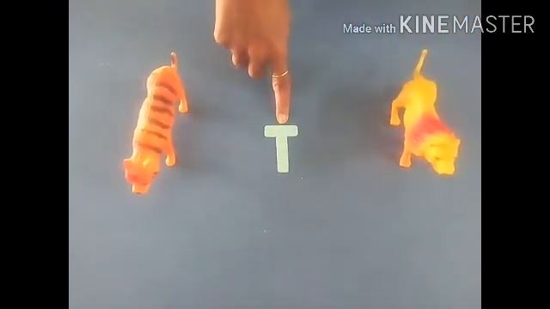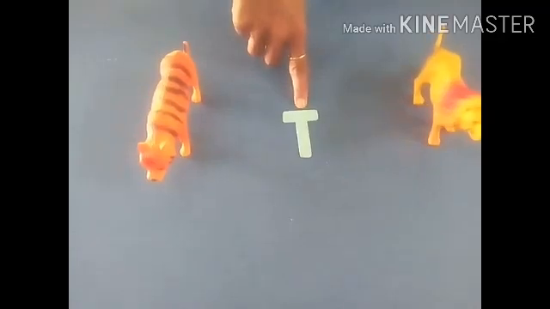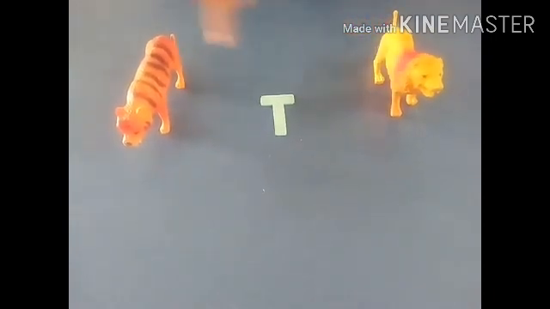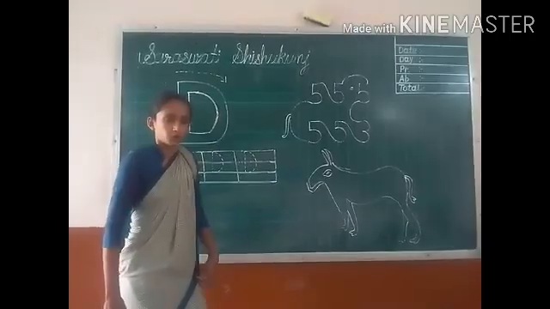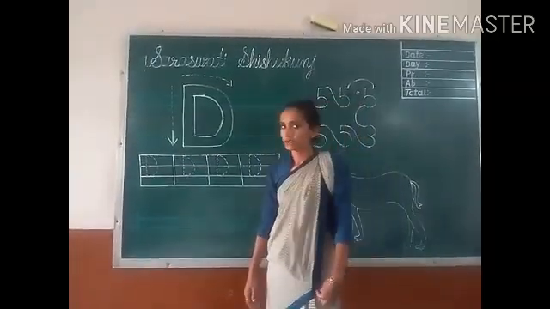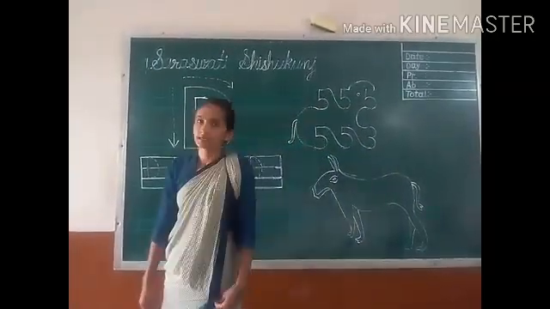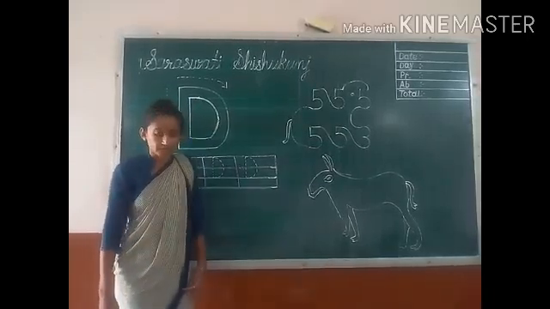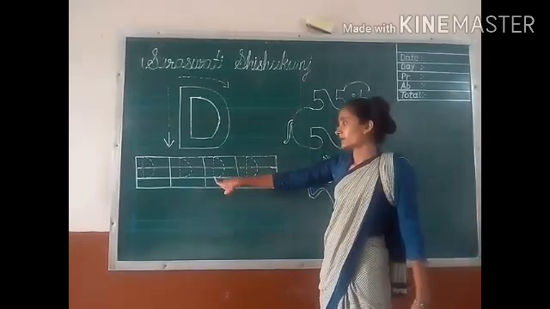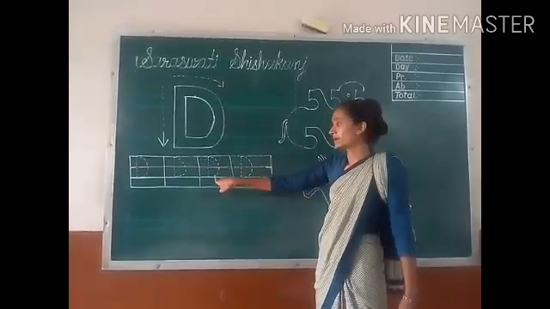Which letter is this? Good. T. T for tiger. Where is tiger? This is tiger? No. Is this tiger? Yes. So T for tiger. Okay students, I hope you all understand all the letters and the things related to the letters. Let us learn our new topic, that is how to trace letter D.